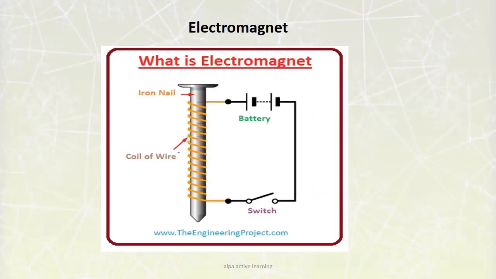Electromagnet. To understand this, take a long, flexible copper wire having a resistive coating and wind it tightly on a long iron nail or screw. Connect the two ends of the wire in a circuit and keep some small nails nearby.